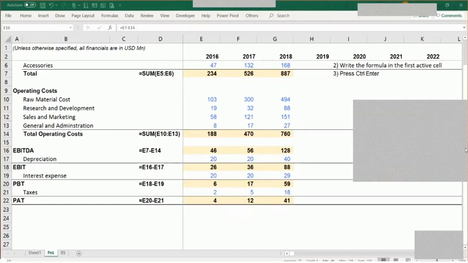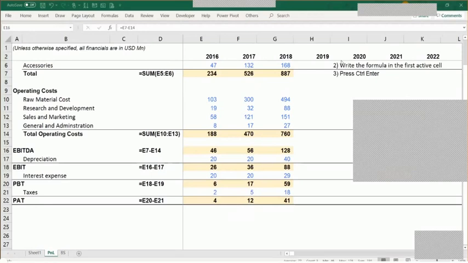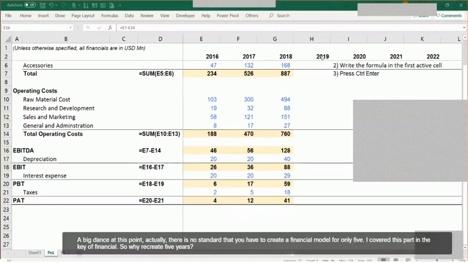Amanpreet, I'll come to your point, why 5 years, why not 10 years, when we speak about the projections. But to briefly answer, there is no standard that you have to create a financial model for only 5 years. I covered this part in the Kia financial model also. So, why do we create 5 years?